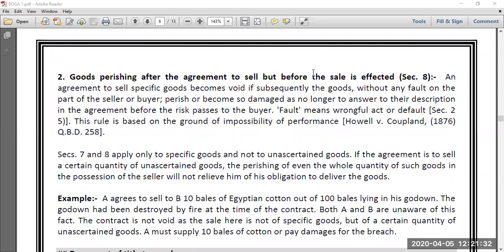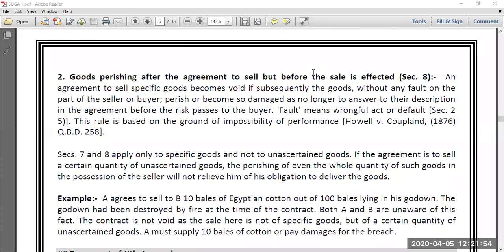How many bales of wheat are there in your godown right now? Right now there are 5 lakh bales of wheat in my godown. You want 1,000 out of that? Tell me, you want 1,000? Y says yes, I am ready for rupees 10 lakhs, but I will be able to visit your godown for the purpose of ascertainment of those 1,000 bales only on 25th April, not before that.